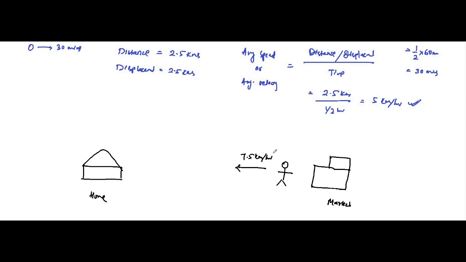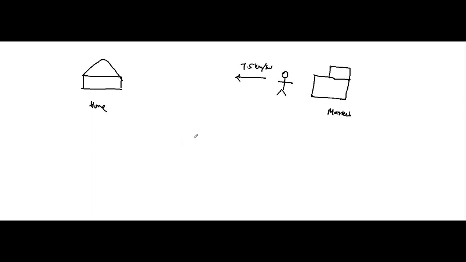Here the same gap between home and market, which is 2.5 kilometers.